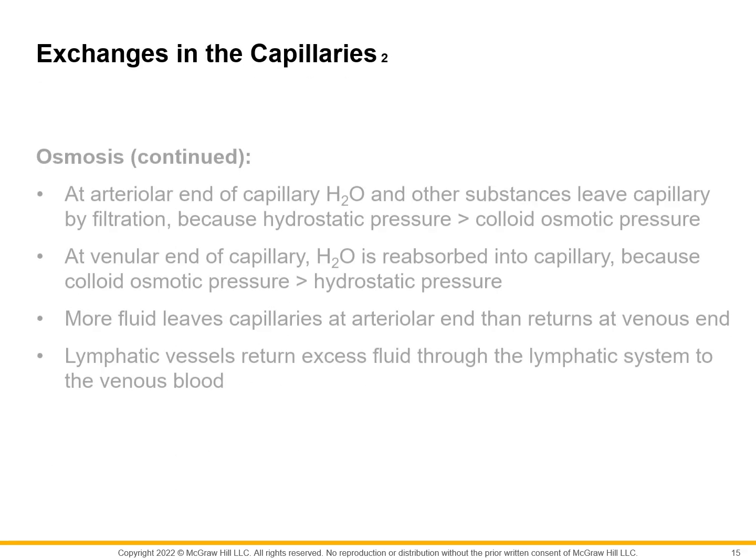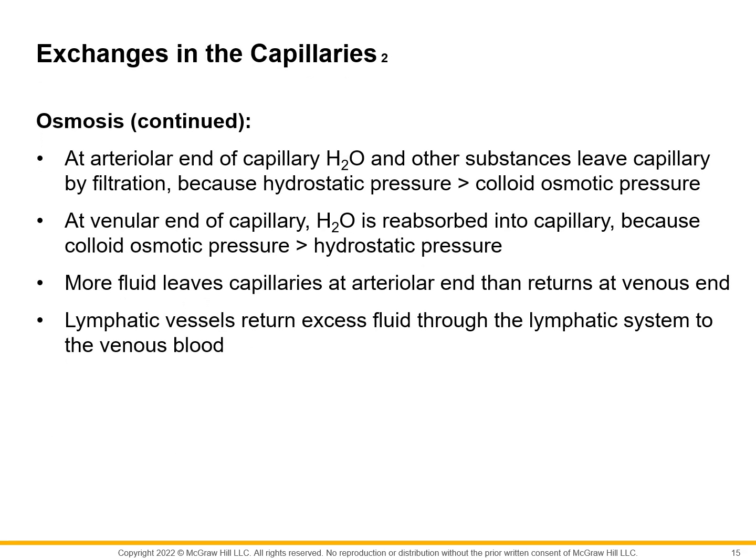And as I said, at the arterial end of the capillary, water and other substances leave the capillary by filtration, or by hydrostatic pressure, because it is higher than the colloid oncotic pressure.